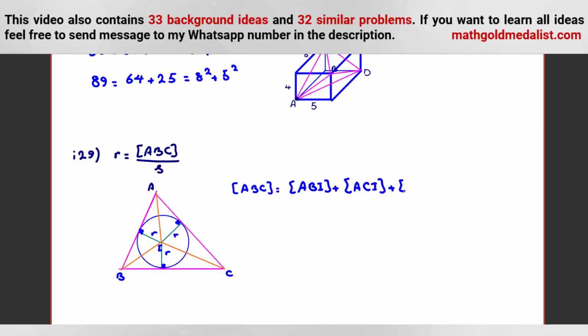There are around 40, 50 important formulas in geometry. One of them this. If you want to learn them, feel free to send message to my WhatsApp number in the description.